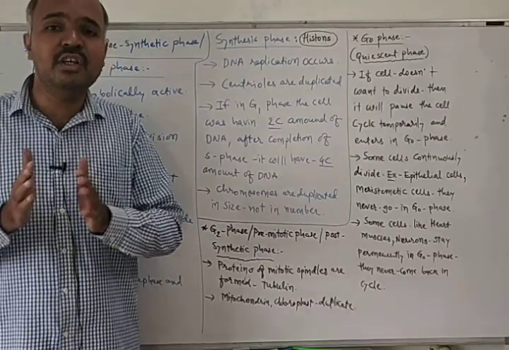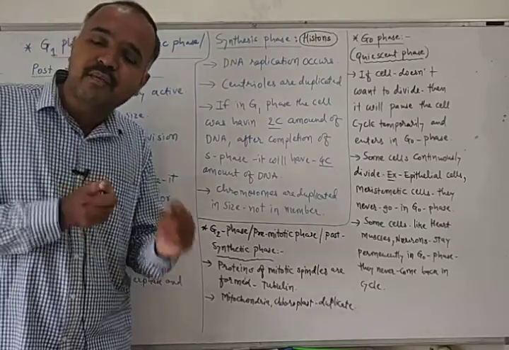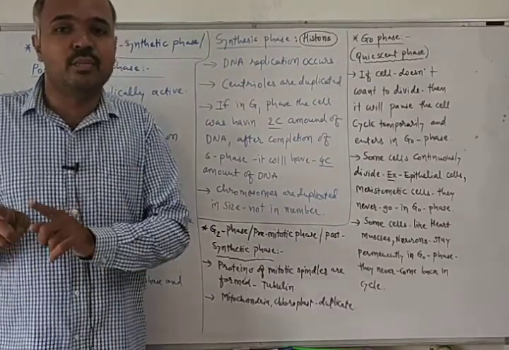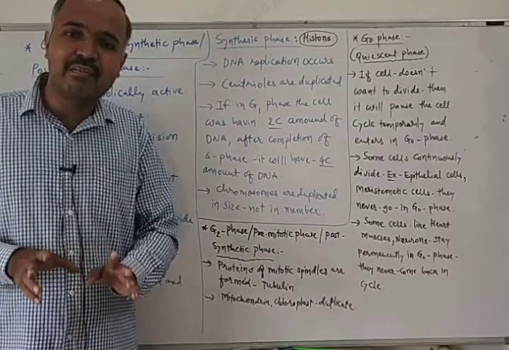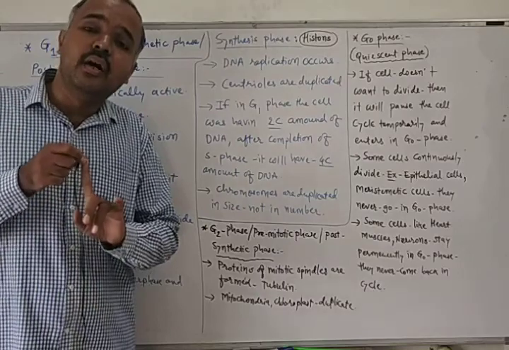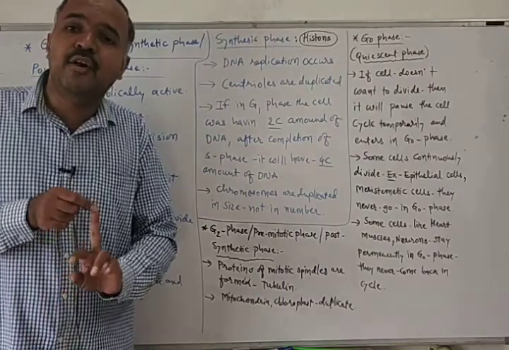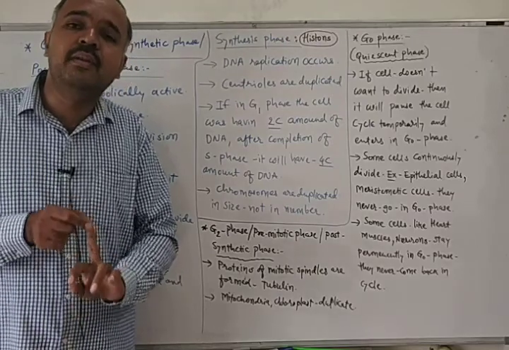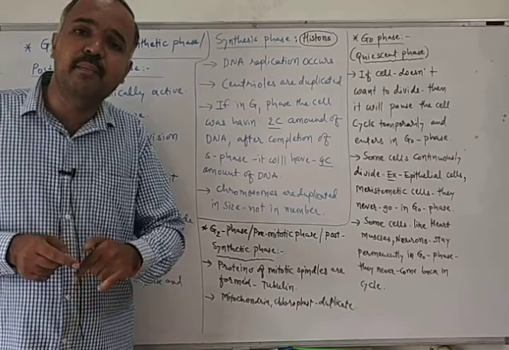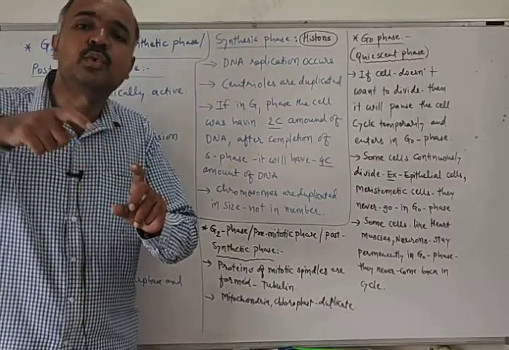If in G1 phase there were 46 chromosomes, then after completion of S phase also there will be 46 chromosomes only. Please remember these facts. After completion of S phase each chromosome will be made up of two chromatids, so the size of the chromosome is duplicated.